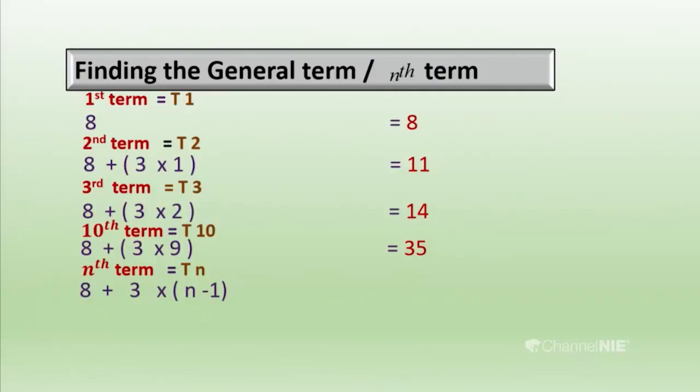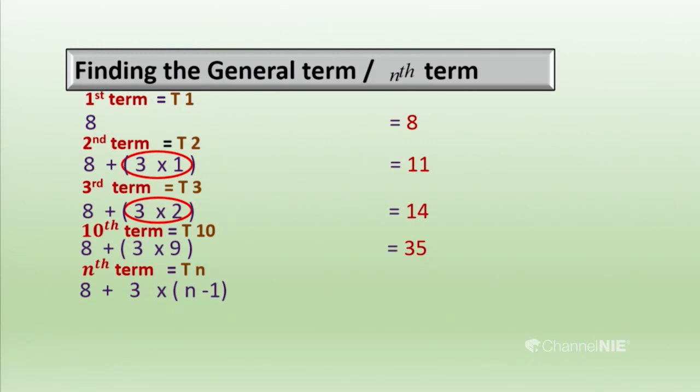Okay, let's see it further. Here the first term is 8. So I will build up the connection between the common difference and the position. To get the second term, we have added one common difference: 1 multiplied by 3, where 3 is the common difference and 1 is the number of common differences I am going to add there. For the third term, we add 2 times the common difference to the first term. Here I have taken the 10th as the example.